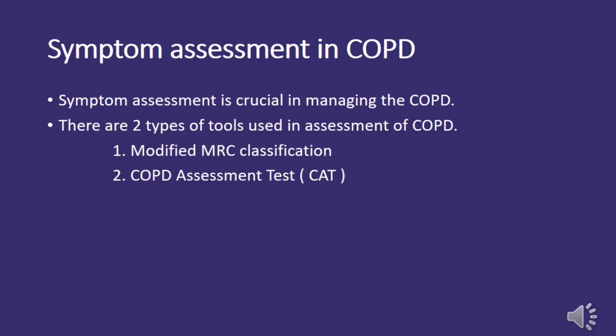The CAT questionnaire delves deeper, exploring 8 key areas: cough, phlegm, chest tightness, breathlessness, activity limitations, confidence in leaving home, sleep quality, and energy levels. Patients rate each area on a scale from 0 to 5, painting a comprehensive picture of their COPD symptoms and their overall impact on life. By combining these tools, along with past exacerbations, healthcare providers can tailor treatment plans.